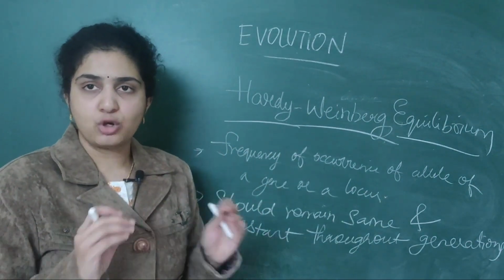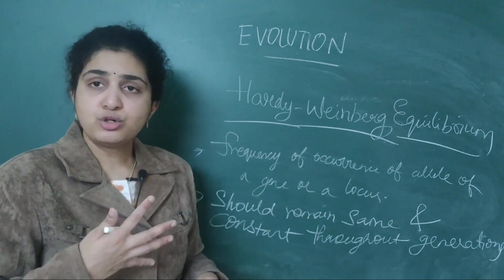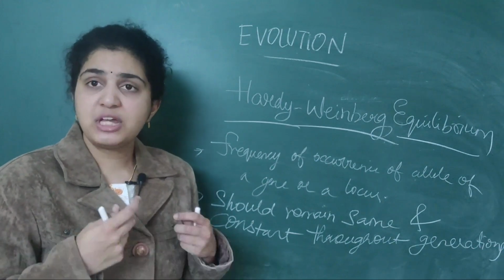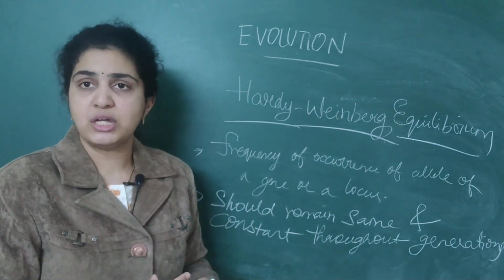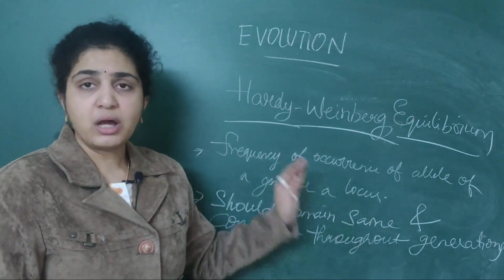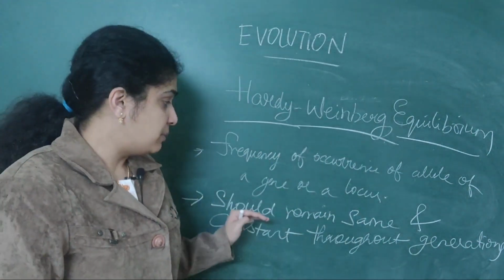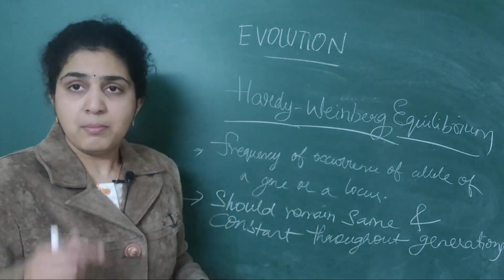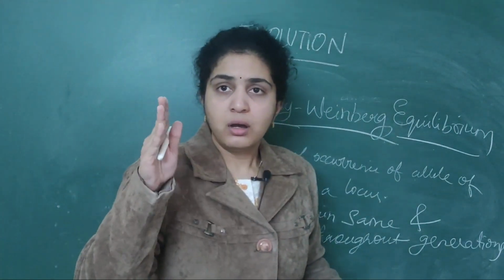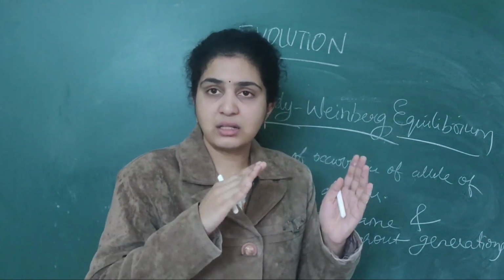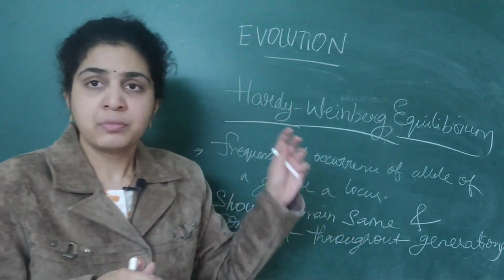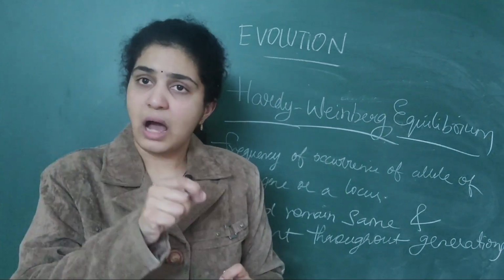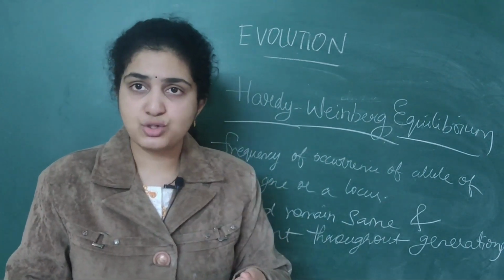Suppose you take a population. We should find out the frequency of occurrence of genes and of alleles in a population. Hardy-Weinberg's principle states that the frequency should remain the same. Suppose from father to son, the genes should be the same, and from son to their son, again the frequency of occurrence of genes should be the same.